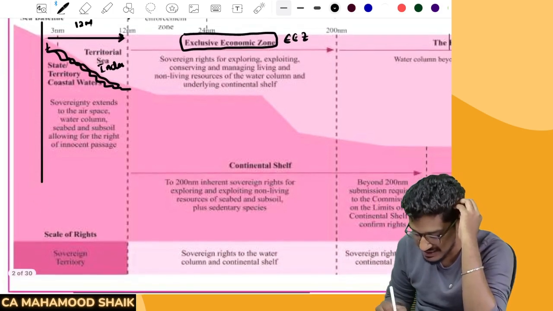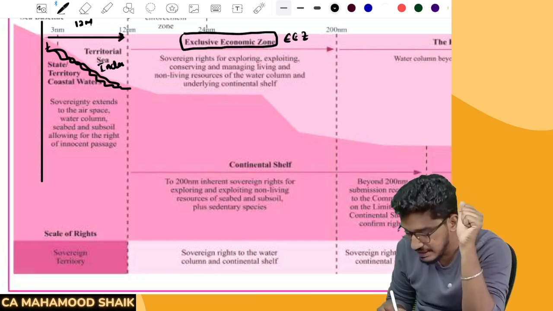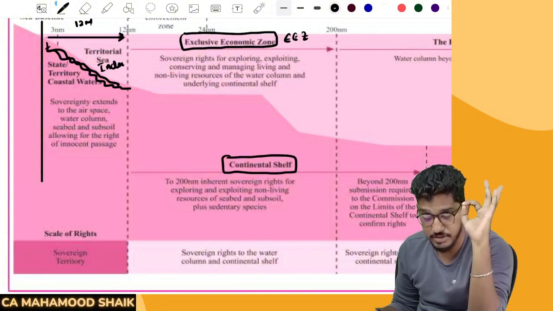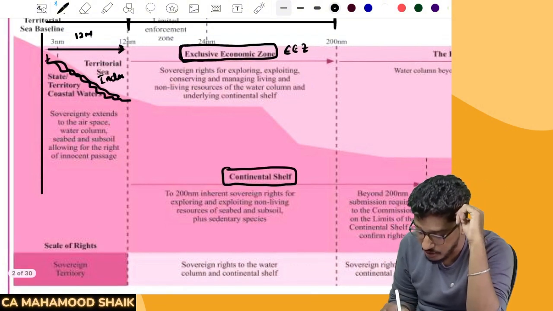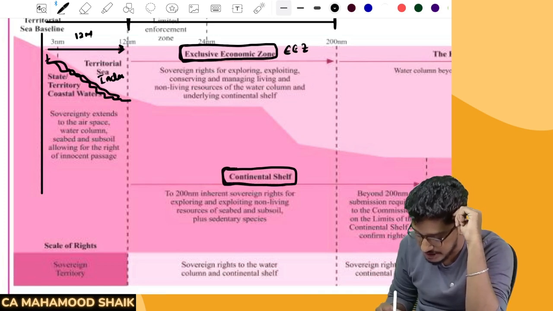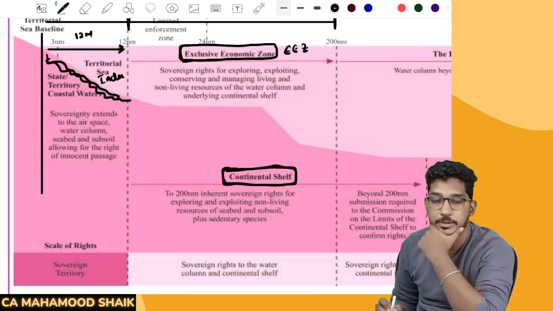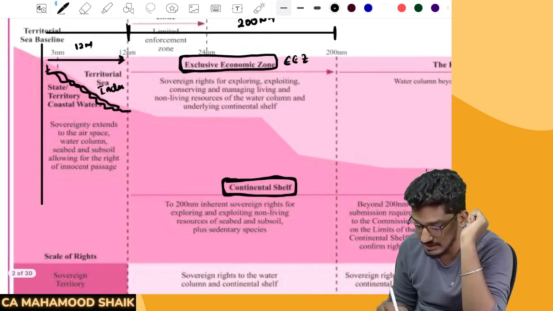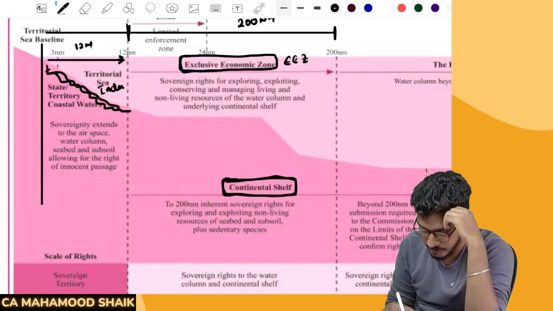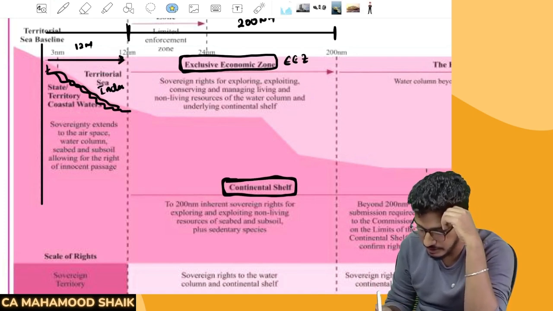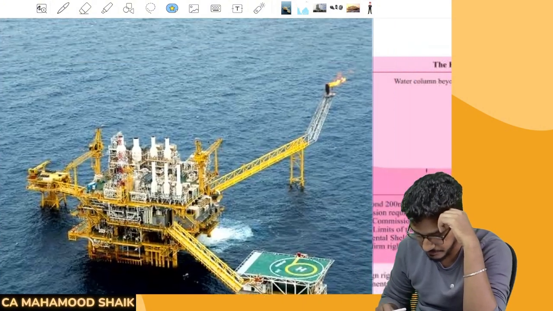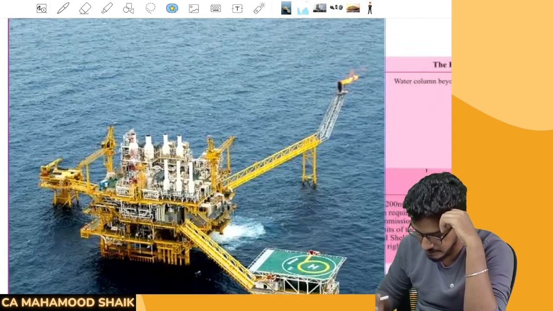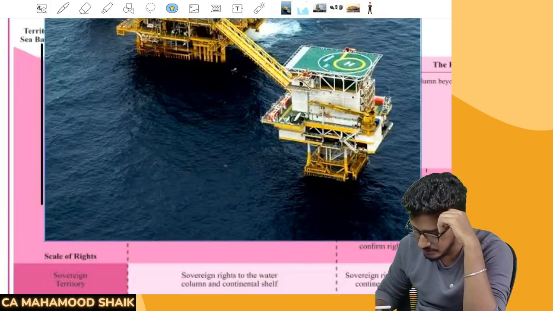And below that, whatever seabed is there, whatever landmass is there, we call it the continental shelf. That means even in this exclusive economic zone and on this continental shelf, the government will have power. Sir, what power will it have? What generally happens in this 200 nautical miles is that you might have seen oil rigs in movies or YouTube videos. These oil rigs generally are installed for the exploration of oil and natural resources.